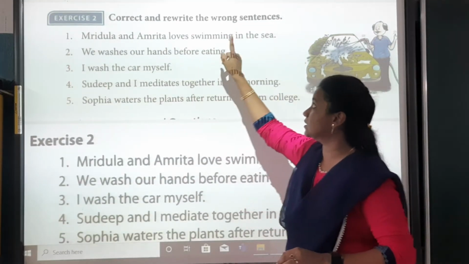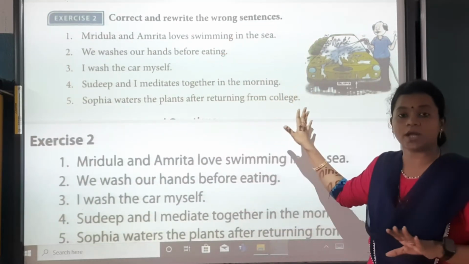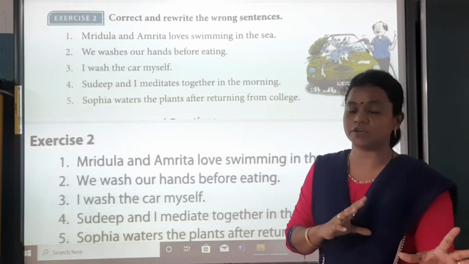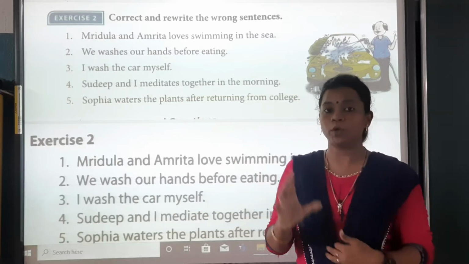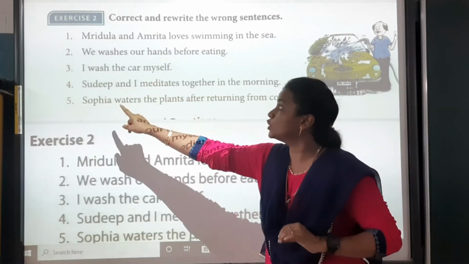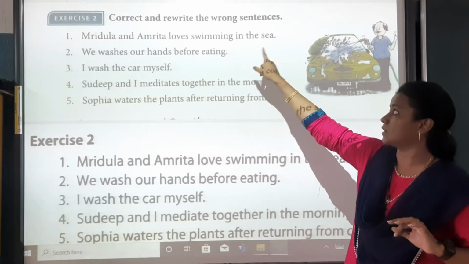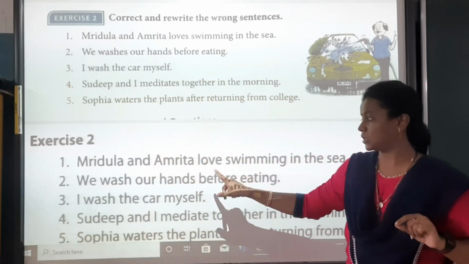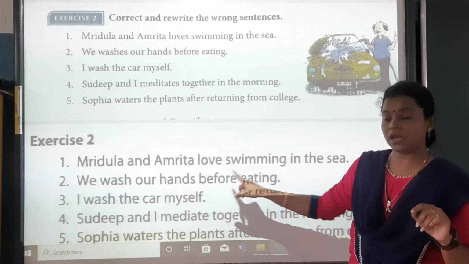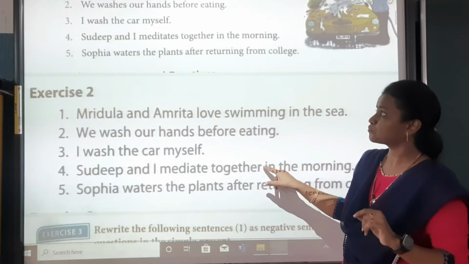Correct and rewrite the wrong sentences. This also comes under simple present. So again we have to see the subject first, whether it is singular or plural, and according to that we have to make changes in the sentence. Mridula and Amrita love swimming in the sea. Mridula and Amrita, more than one, so loves becomes love. Love swimming in the sea.